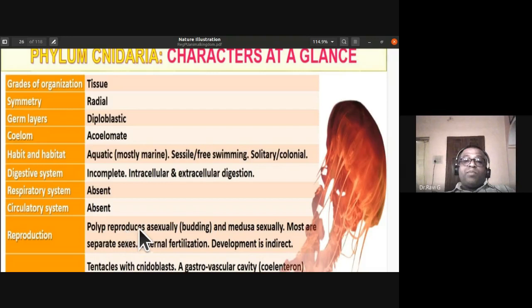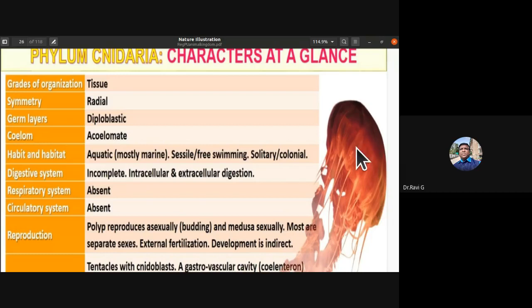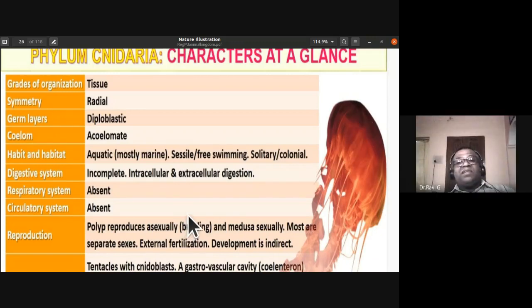Reproduction: the polyp forms reproduce asexually, that is by budding. The polyp form is like Hydra. Medusa forms are the jellyfish-like body structure, and they reproduce sexually. Most have separate sexes. Fertilization is external, not within the organism; it occurs in the water. They liberate their gametes in the water.